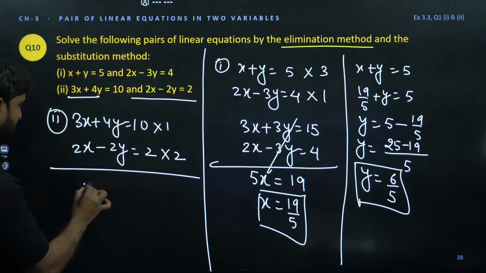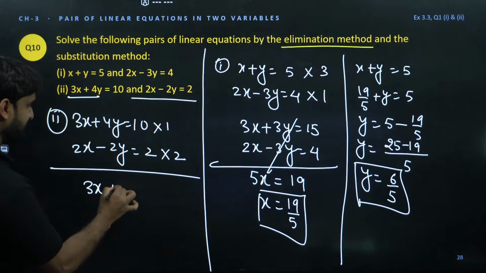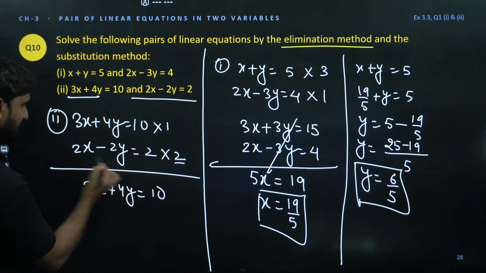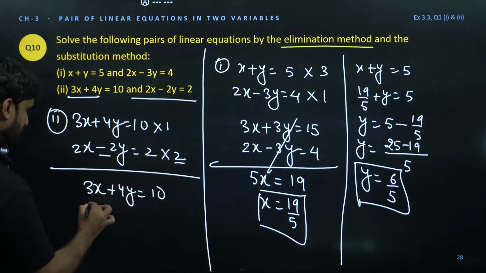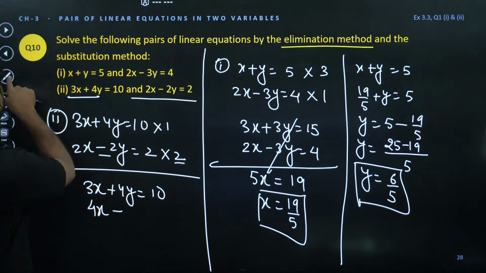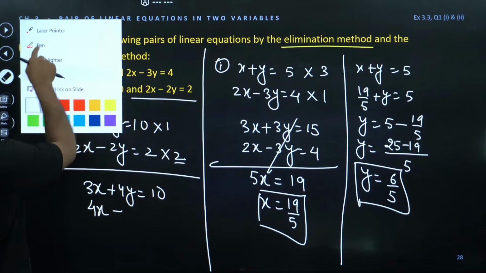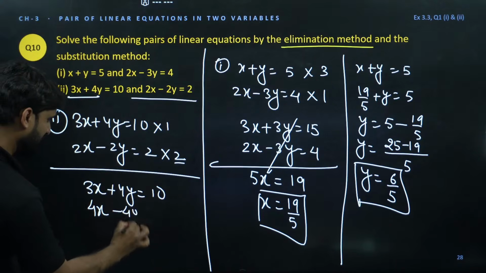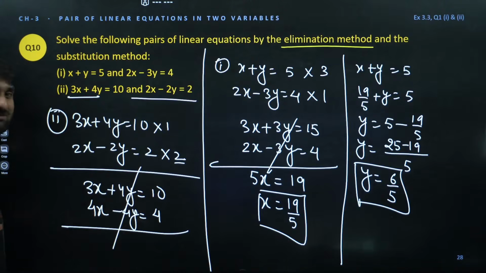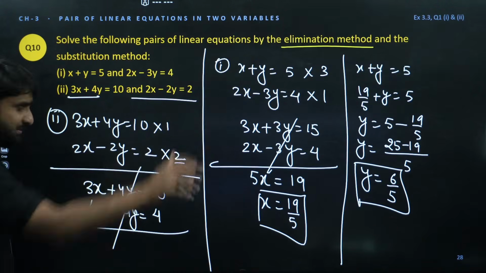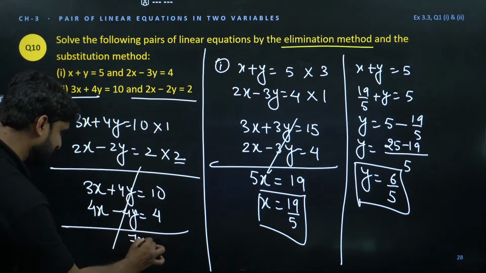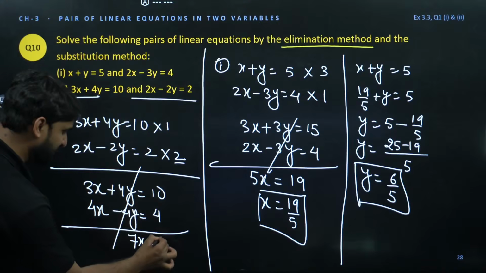So this will be 3x plus 4y equals 10, and this 2 will be multiplied with this entire equation, so 2 times 2x is 4x, and this will become minus, 2 times minus 2y is minus 4y, and this is 2 times 2 is 4. Now add. On adding, plus 4y minus 4y will be cancelled, and 3x plus 4x will be 7x, and 10 plus 4 is 14.